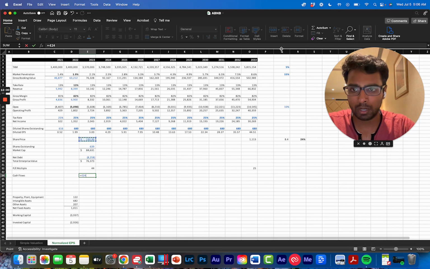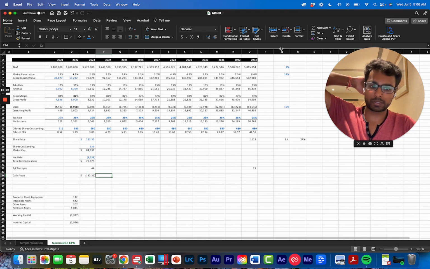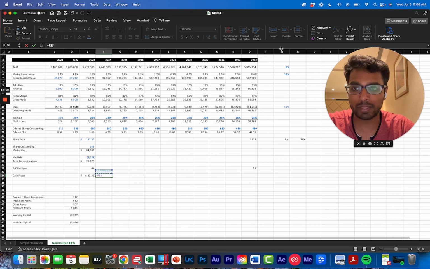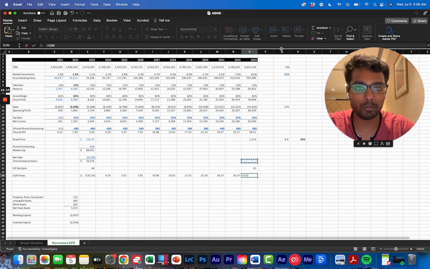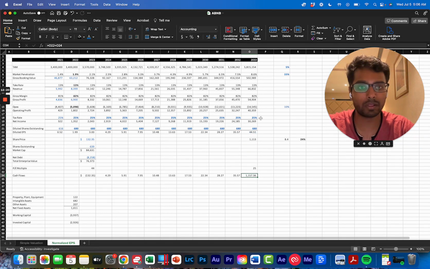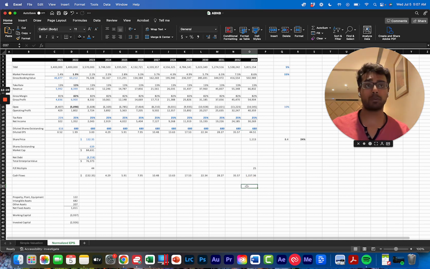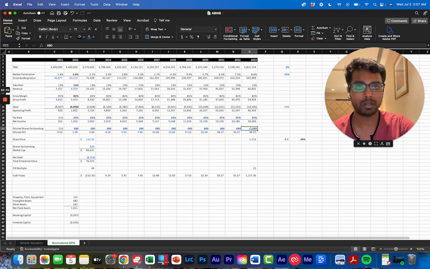You would pay $132.35 today, and then Airbnb, let's just say they spend all of this EPS on share buybacks. So you're getting it in the form of share buybacks or dividends over time. And then you're also getting at exit, you're going to be selling that single share at $1,113. Plus, you're going to get this $44.50 in the form of either share count reduction up here, or through dividends, right?